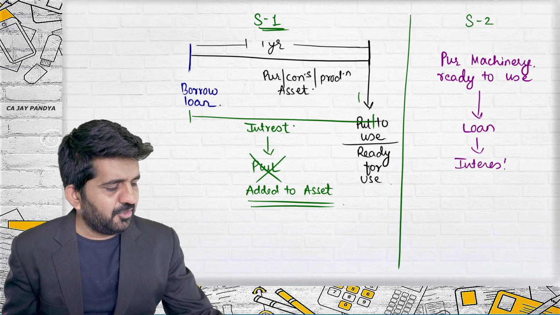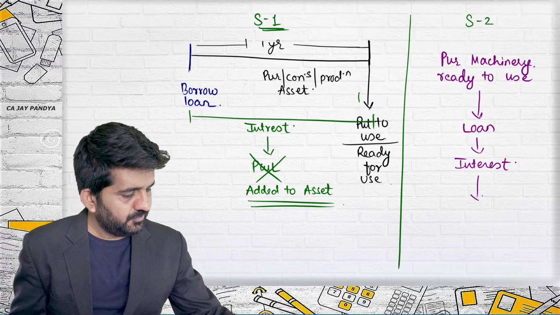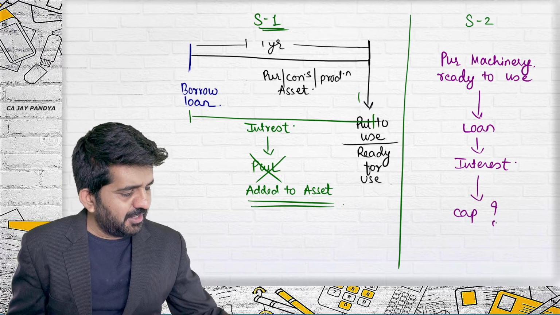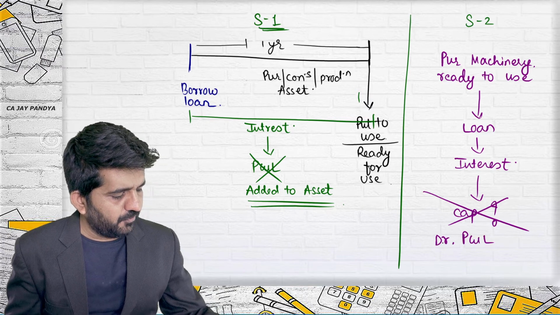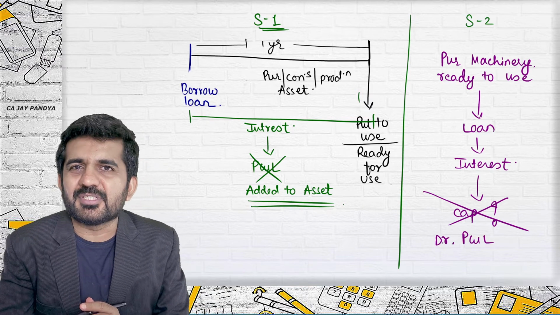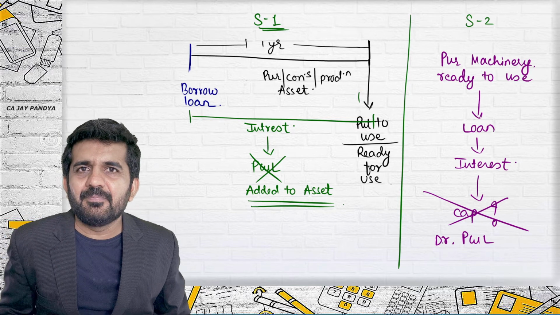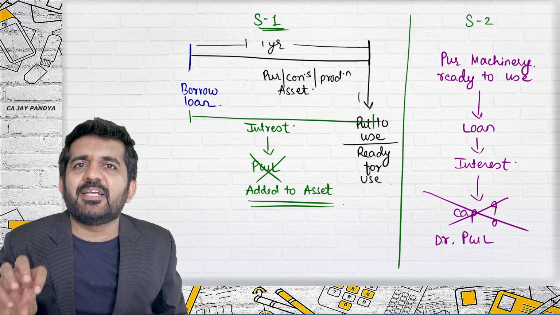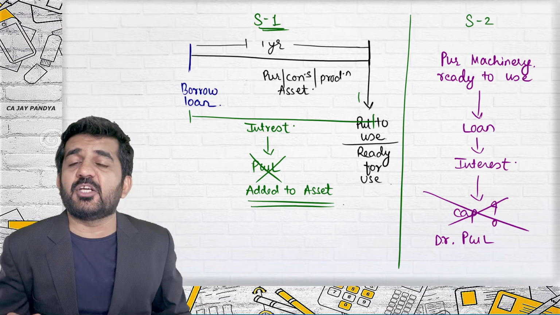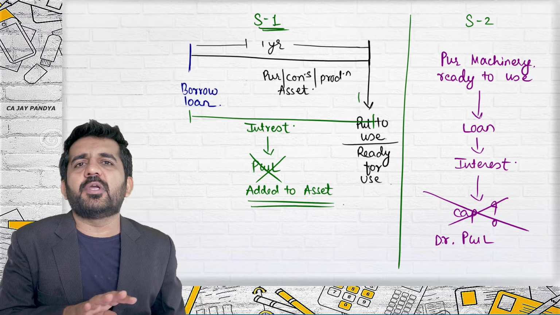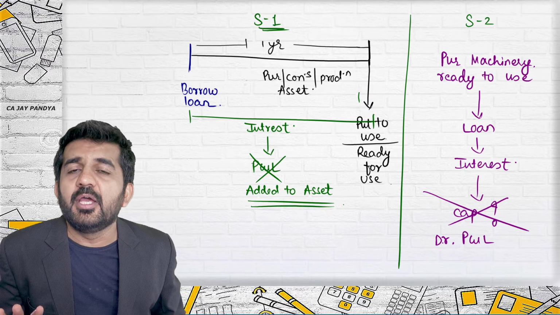I pay interest. Can it be capitalized? The answer is no. This will be debited to profit and loss account. So try to concentrate. Once your asset is put to use or it is ready for use, if you purchase an asset which is ready for use, you cannot capitalize your interest cost.